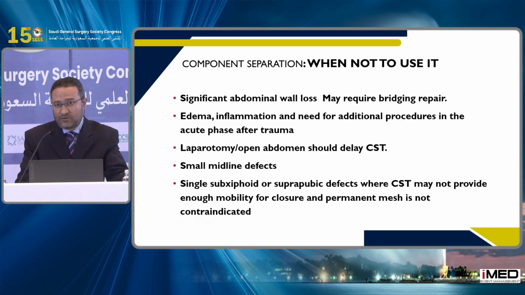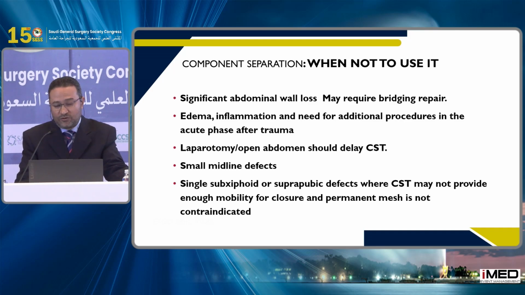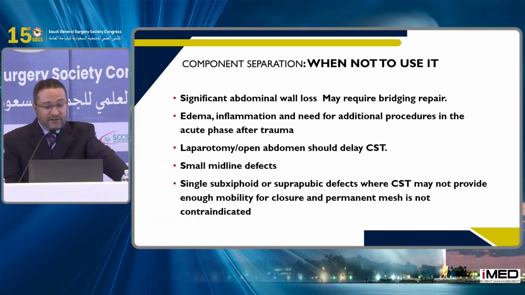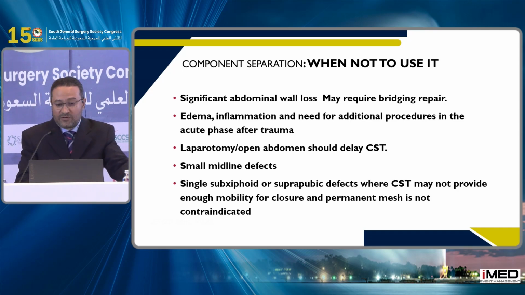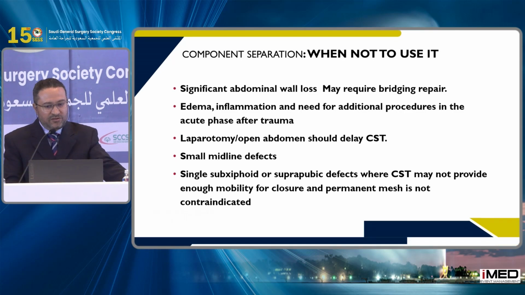But is there a contraindication to component separation? Yes, there are some cases where you don't need to do it. If the patient has significant abdominal wall loss and may require a bridging repair, component separation will not be wise. Other cases include edema, inflammation, severe infection, a patient in an acute condition, laparotomy, or a small defect. Subxiphoid or suprapubic defects may not provide enough mobility for closure, and permanent mesh is not contraindicated.